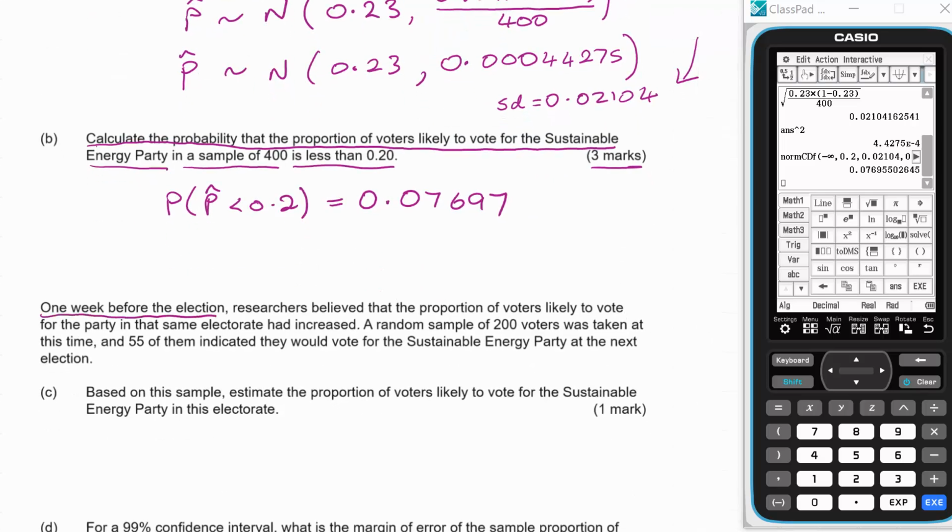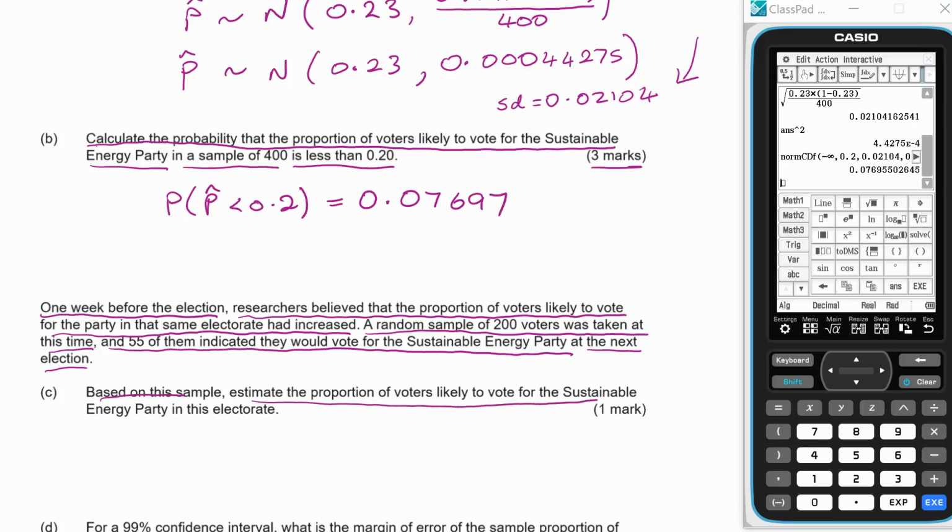1 week before the election, researchers believe that the proportion of voters likely to vote for the party in that same electorate had increased. A random sample of 200 voters was taken at this time, and 55 of them indicated they would vote for the Sustainable Energy Party at the next election. Based on this sample, estimate the proportion of voters likely to vote for the Sustainable Energy Party in this electorate. So there's 55 said yes out of 200, gives us 0.275.